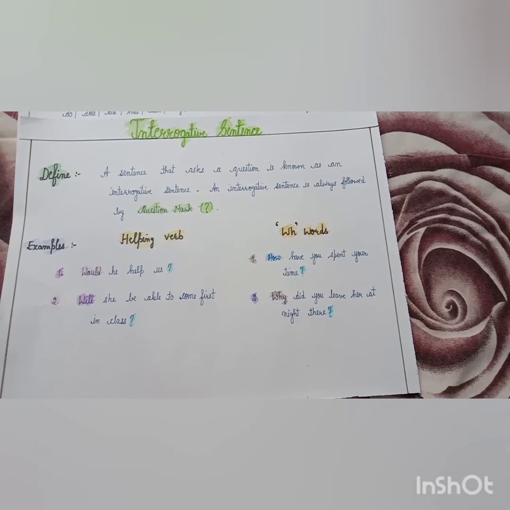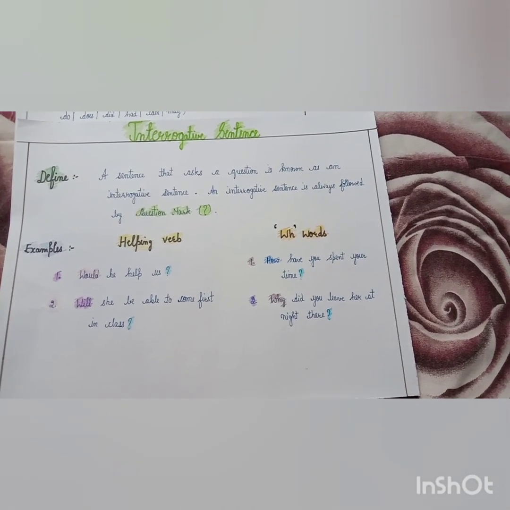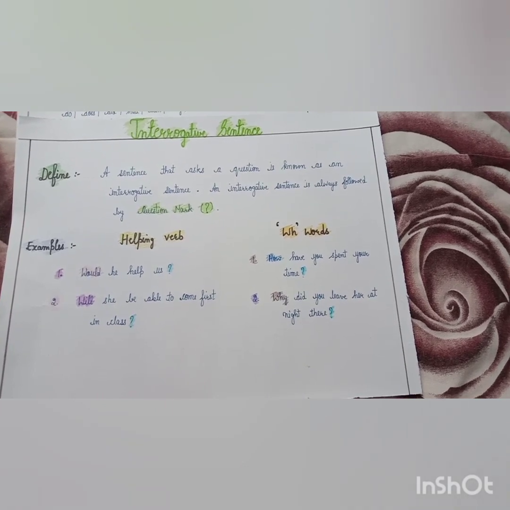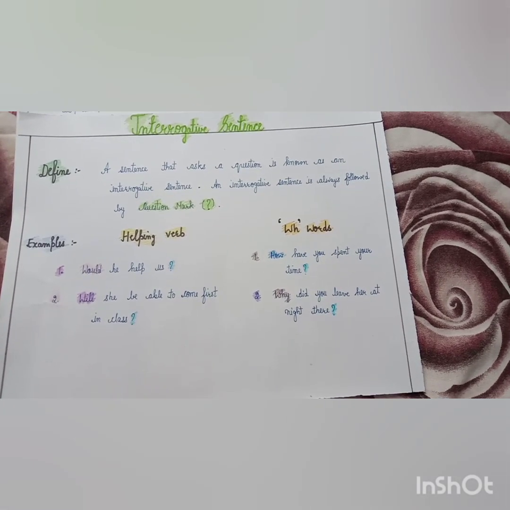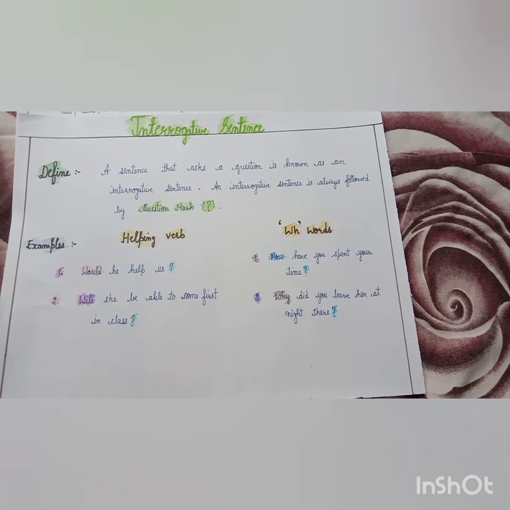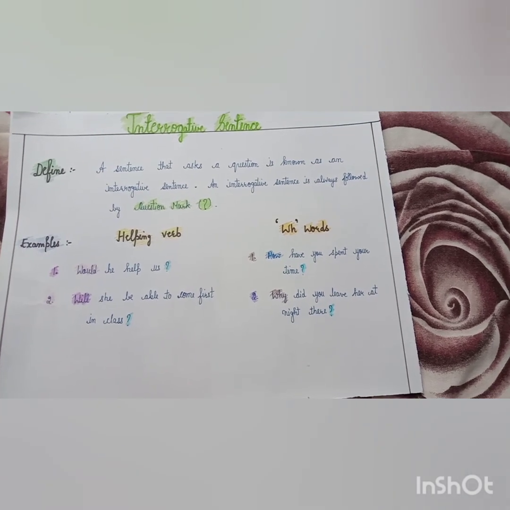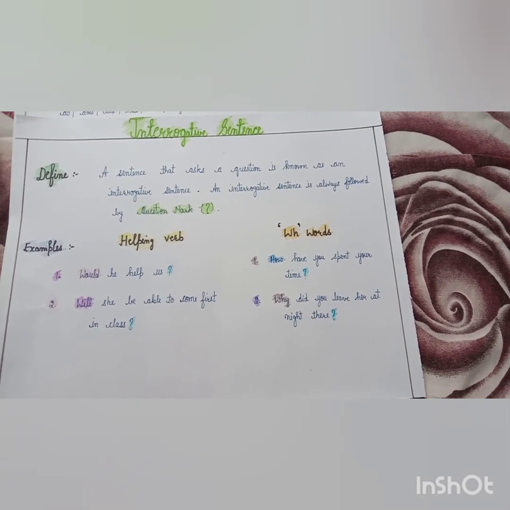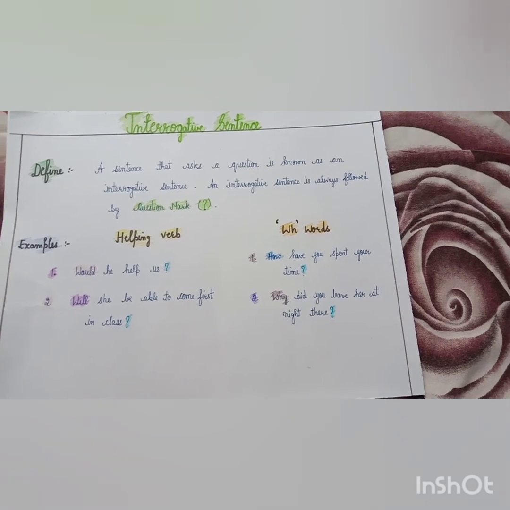Definition of interrogative sentence: a sentence that asks a question is known as an interrogative sentence. An interrogative sentence is always followed by a question mark. Interrogative sentence is known by question mark.